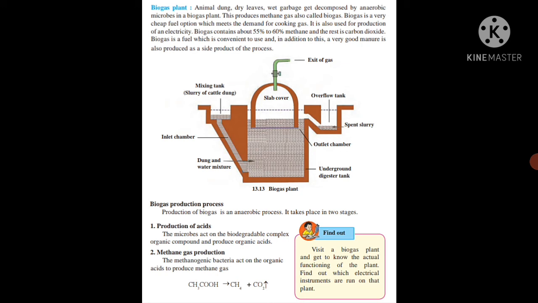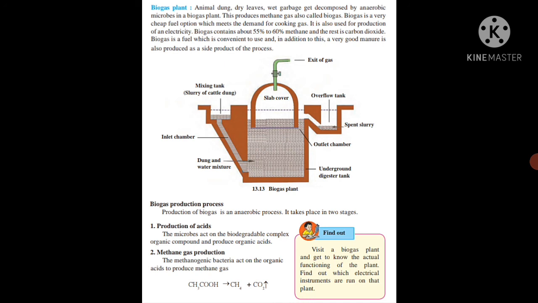In this biogas plant, biogas is produced. So what is the process of biogas production? Production of biogas is an anaerobic process. It takes place in two stages. Stage number 1, production of acids: the microbes act on the biodegradable complex organic compounds and produce organic acids.